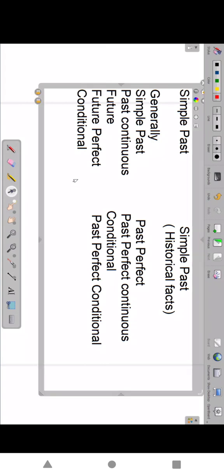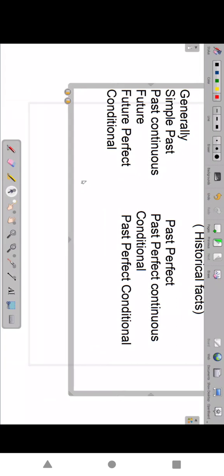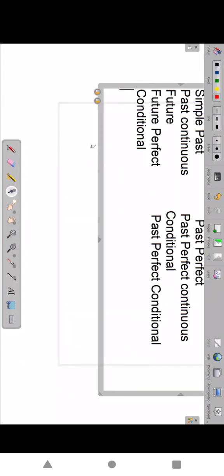All the sentences we learn later. But this is a table, one table. This is our third point.